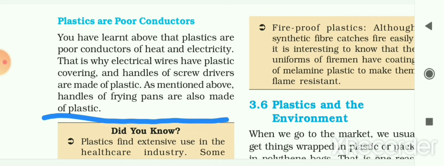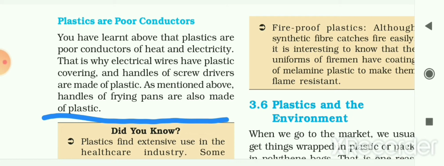That is why electrical wires have plastic coverings and handles of screwdrivers are made of plastic. They do not allow electricity or heat to pass through. So that's why we make the outer covering of electric wires and the handles of screwdrivers from plastics. As mentioned above, the handles of frying pans are also made from plastic.